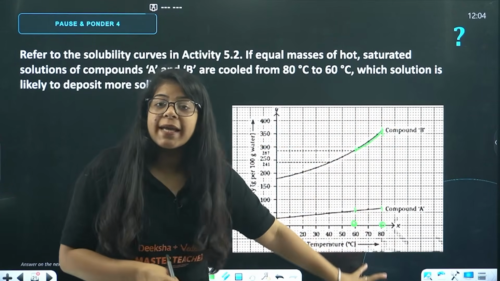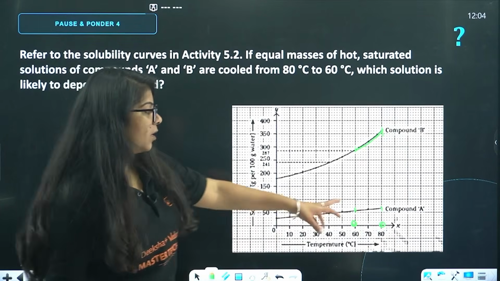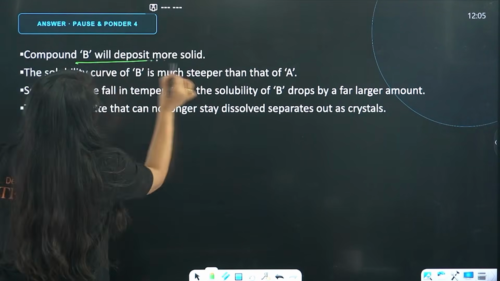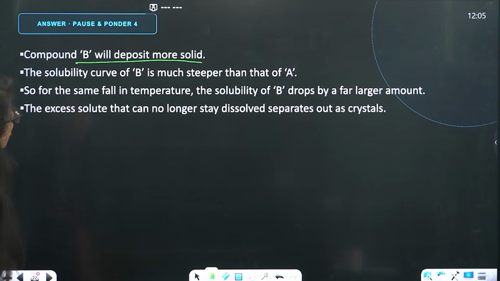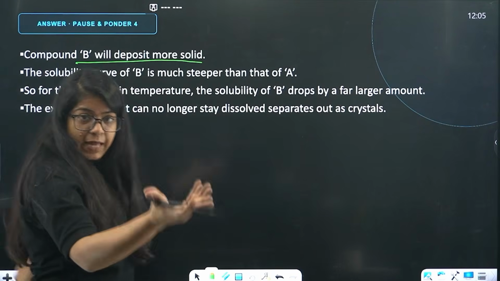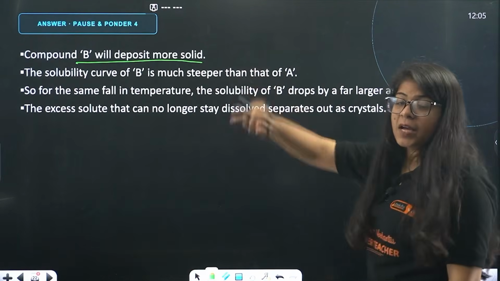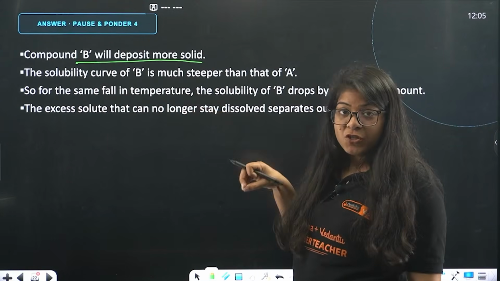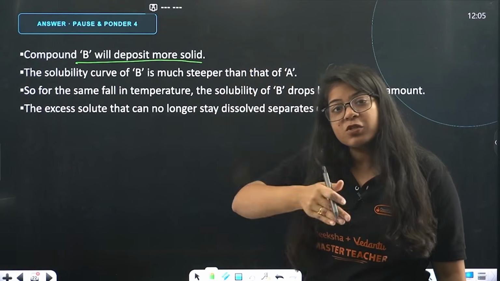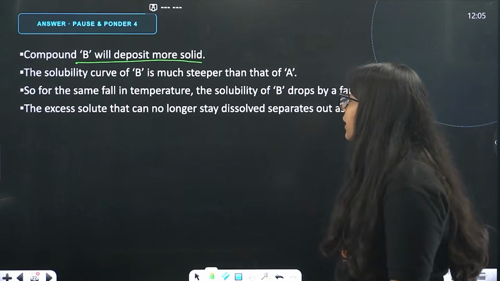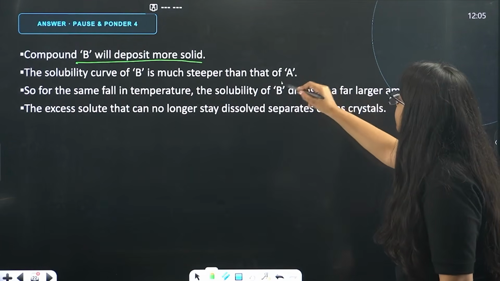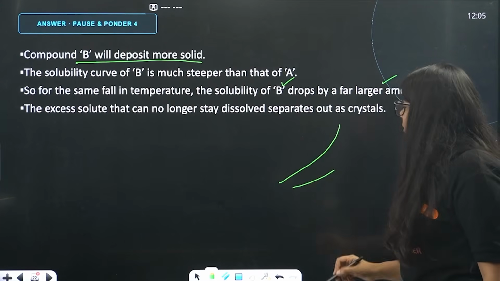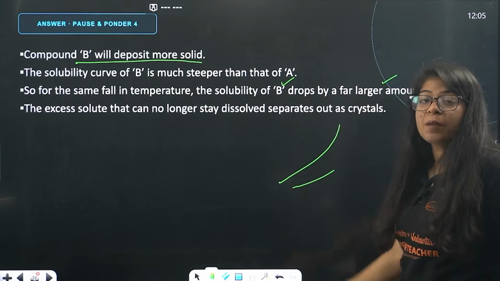Compound B is more likely to deposit more solid as compared to compound A. Okay, what are you going to write? See, compound B will deposit more solid. The solubility curve of B is much steeper than that of A. Again, we saw that. So, for the same fall in temperature, 80 to 60 for compound A and compound B, the solubility of B drops by a far larger amount. B comes like this, A comes like this.